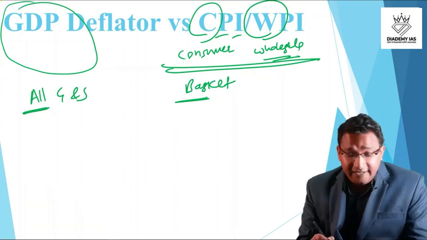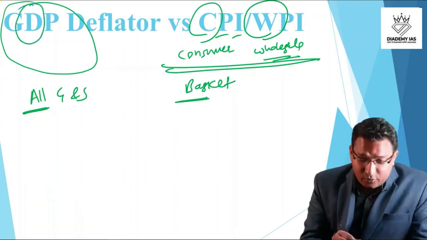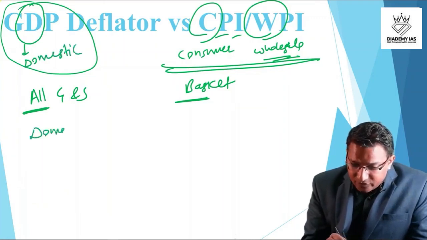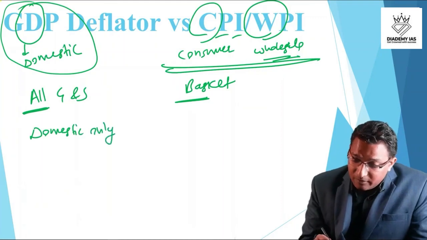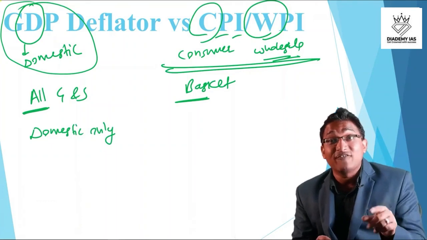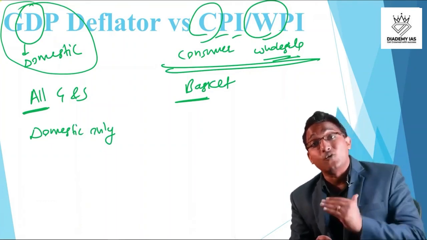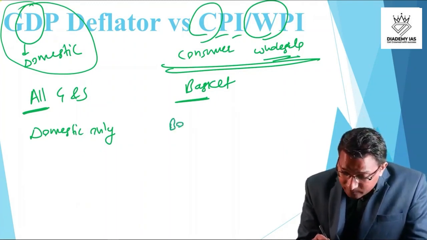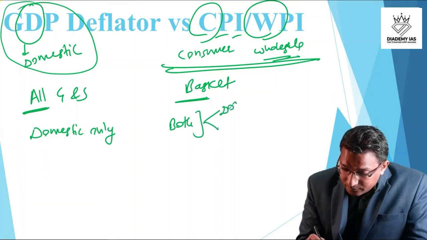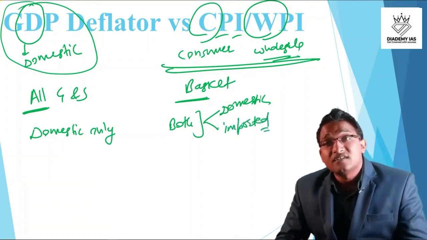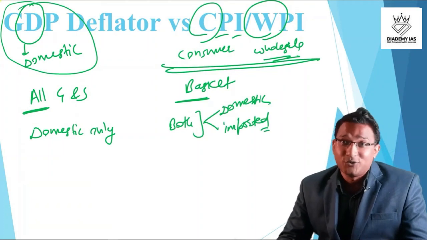This is the first difference. Secondly, this is about gross domestic production, so it considers only domestic production. But in the consumer price, the consumer can also buy from outside India. So the consumer can buy from domestic sources or from outside India. So the consumer price index or wholesale price index considers both domestic goods and the imported goods.